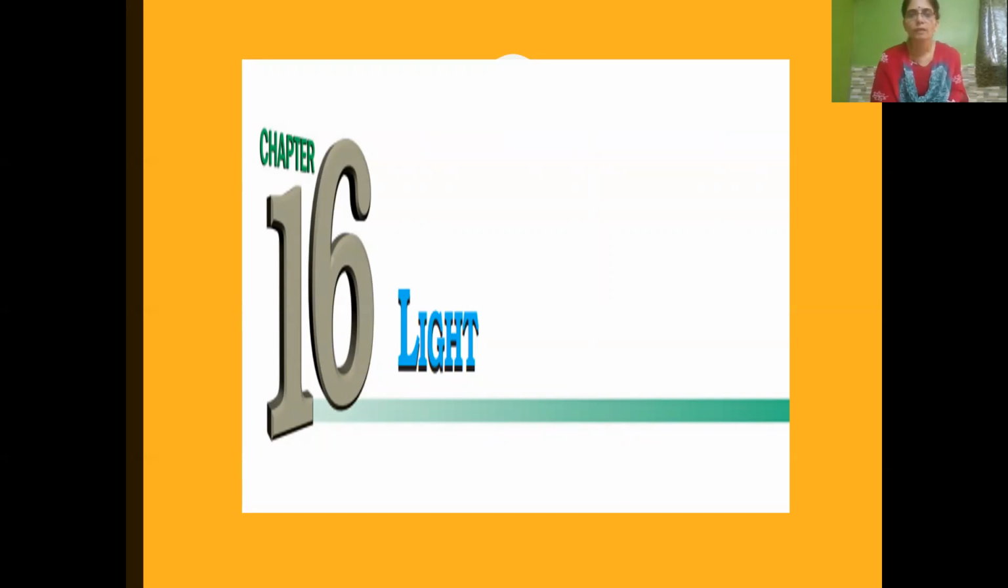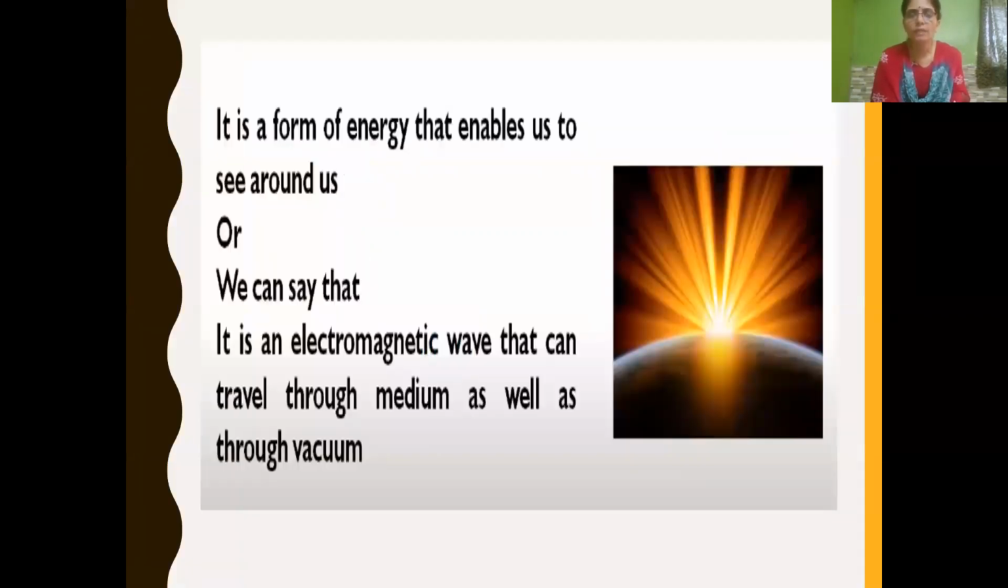Hello children, let's have a quick recap of chapter 16, Light, and then we will continue our chapter. We have learned that light is a form of energy that enables us to see around us, or we can say that light is an electromagnetic wave that can travel through a medium as well as without a medium, that is, it can travel through vacuum.